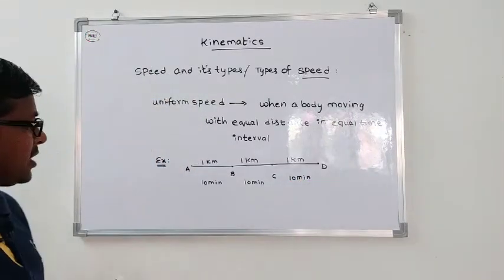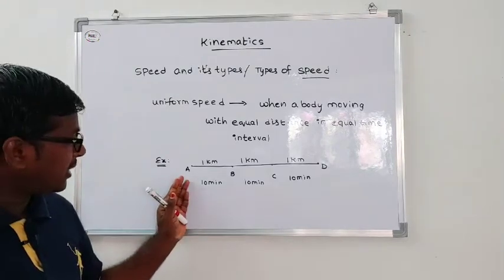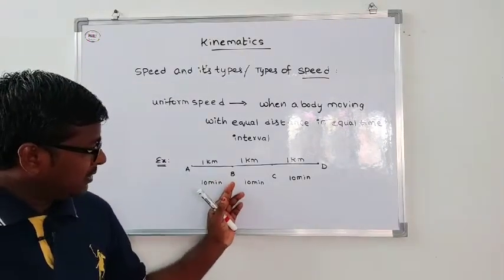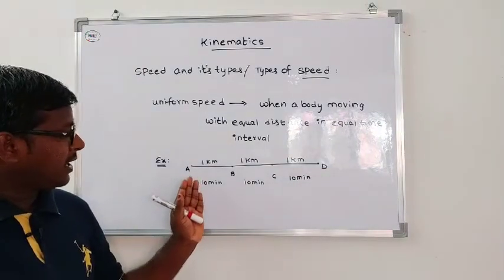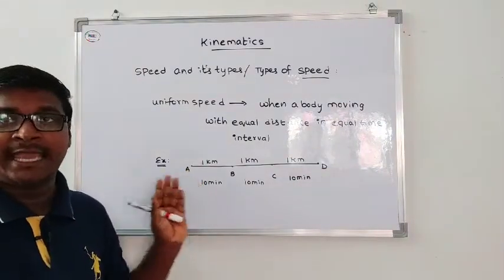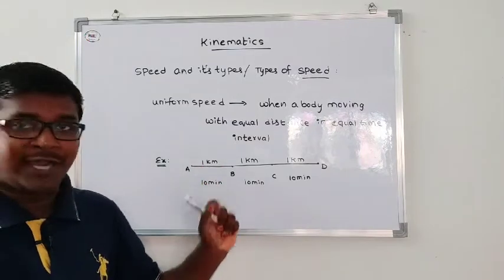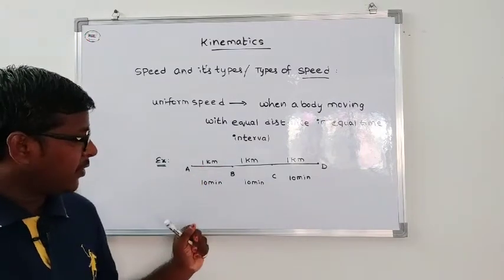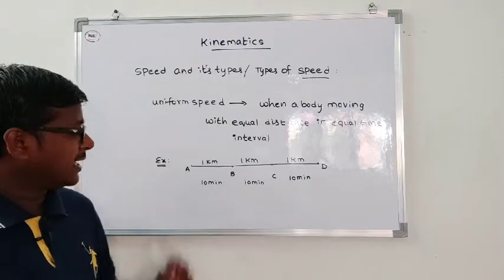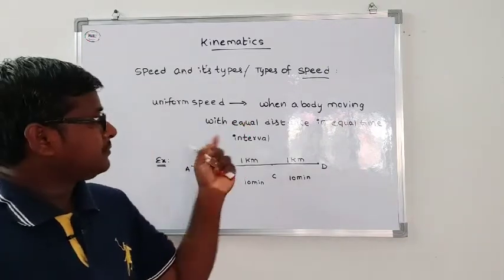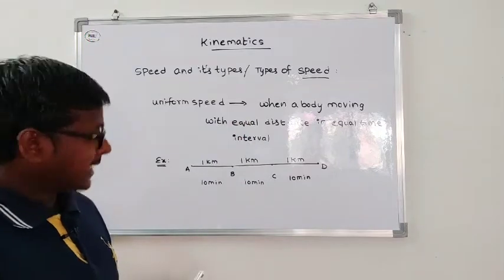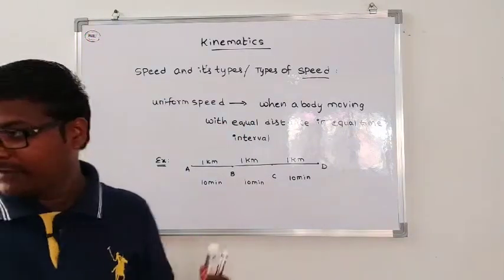In this condition, the body starting from A passes through B and C to reach D. The time interval and the distance covered are the same. The distance is 1 kilometer at each and every point, and the time taken is 10 minutes. That is the uniform speed. The next one is non-uniform speed.